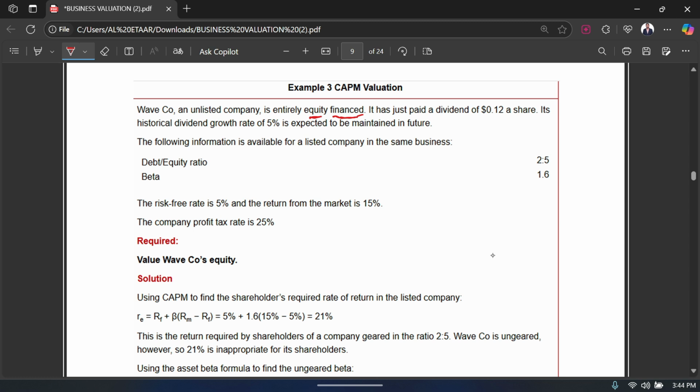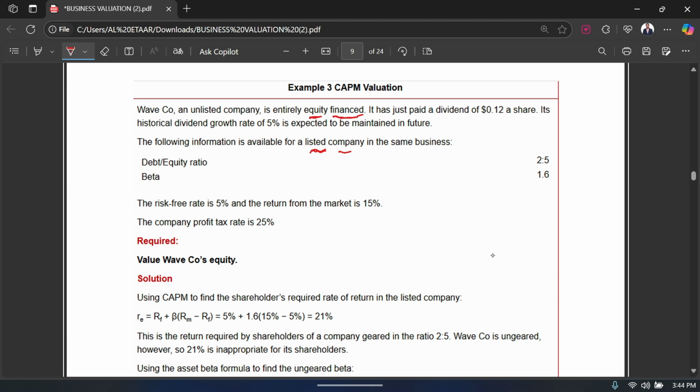Then it says it has just paid a dividend of $0.12 a share. Its historical dividend growth rate of 5% is expected to be maintained in future. The following information is available for a listed company in the same business. You have the debt to equity ratio, you have the beta. So again, they are using a listed company, a proxy company operating in the same industry, and they are telling you that it has this information.